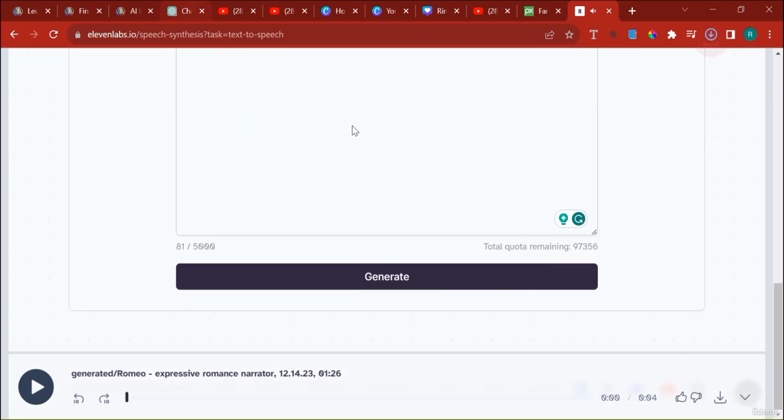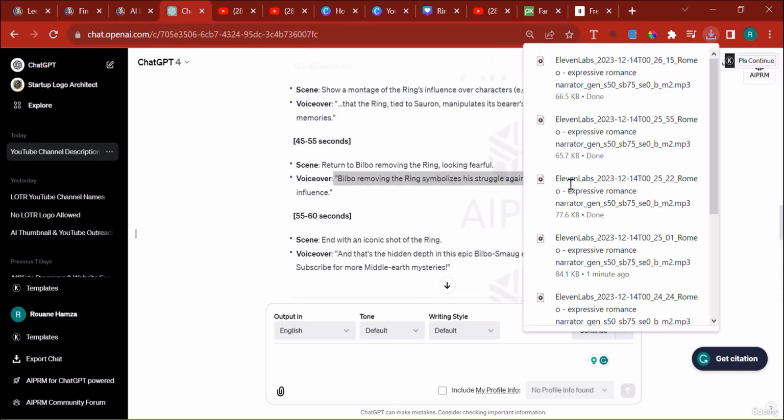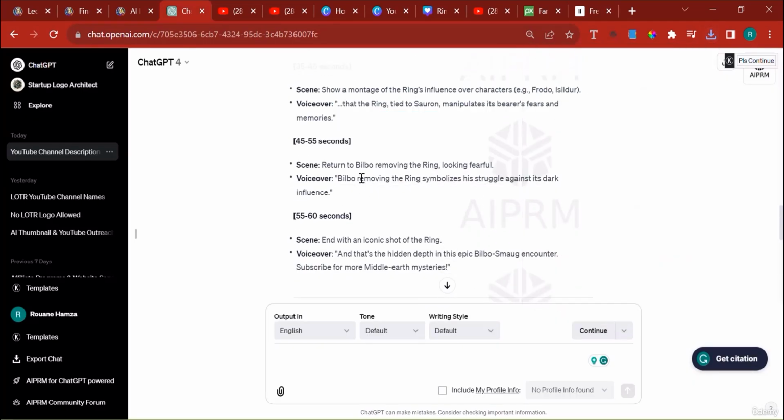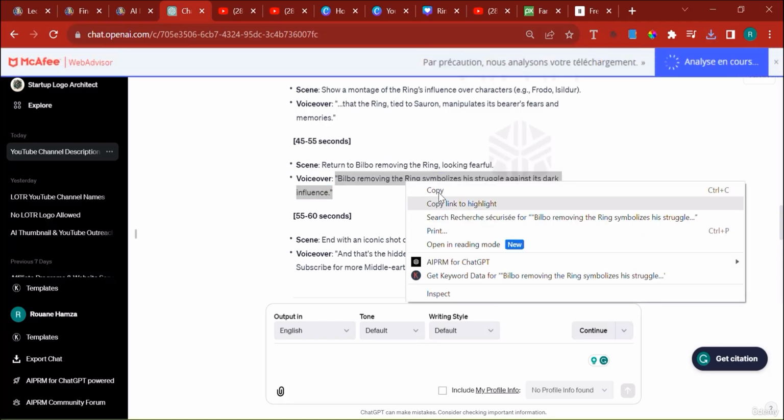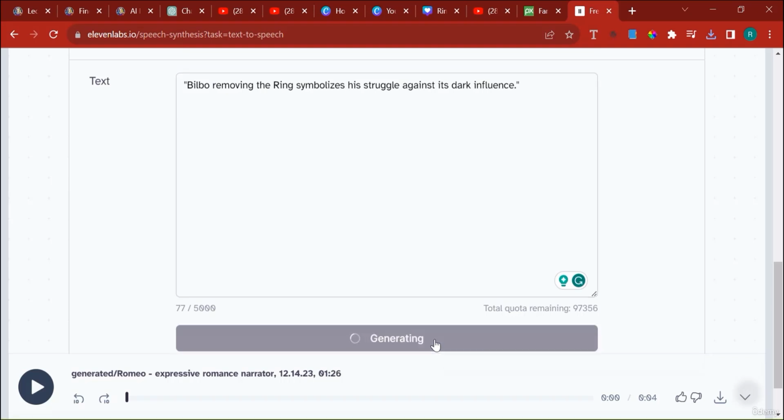Okay, so let me just download that. And then there's, I think, 2 more, and then we're done. So if I download this, Bilbo removing the ring symbolizes his struggle and whatnot. So let's go ahead. We have to make sure the video is absolutely 60 seconds or less.